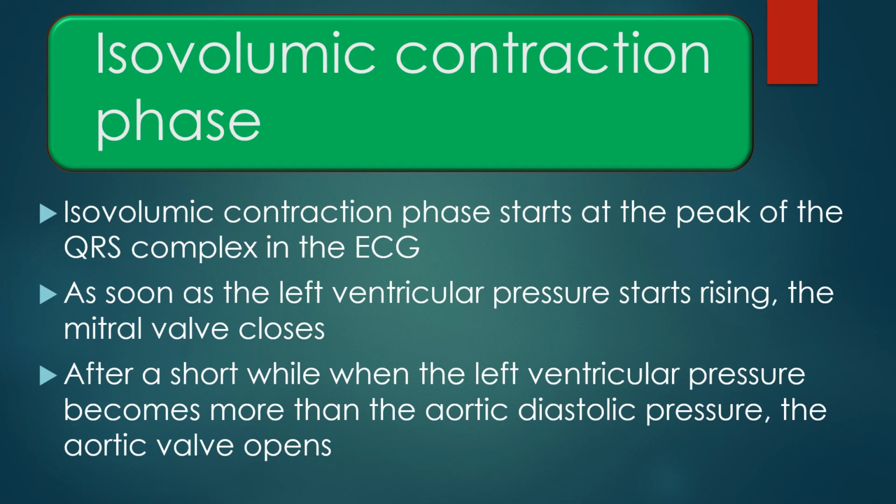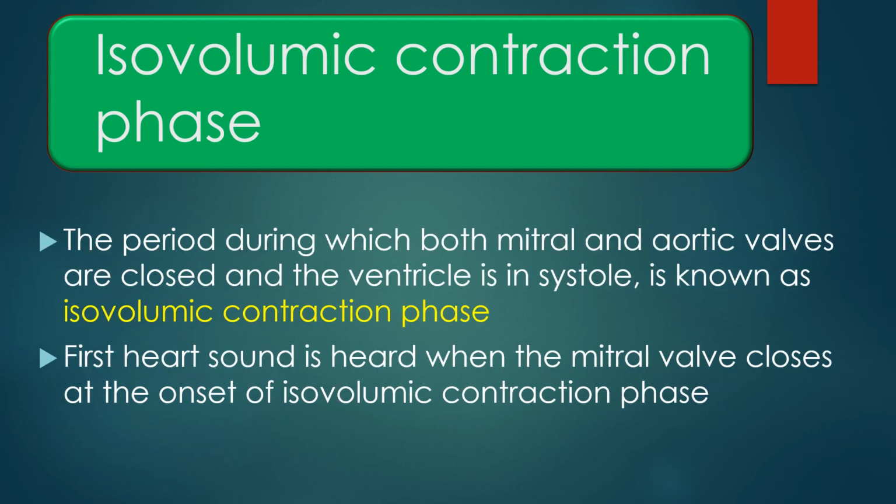Isovolumic contraction phase. Isovolumic contraction phase starts at the peak of the QRS complex in the ECG. As soon as the left ventricular pressure starts rising, the mitral valve closes. After a short while, when the left ventricular pressure becomes more than that of the aortic diastolic pressure, the aortic valve opens. The period during which both mitral and aortic valves are closed and the ventricle is in systole is known as isovolumic contraction phase. The volume of the ventricle does not change during this phase. First heart sound is heard when the mitral valve closes at the onset of the isovolumic contraction phase.